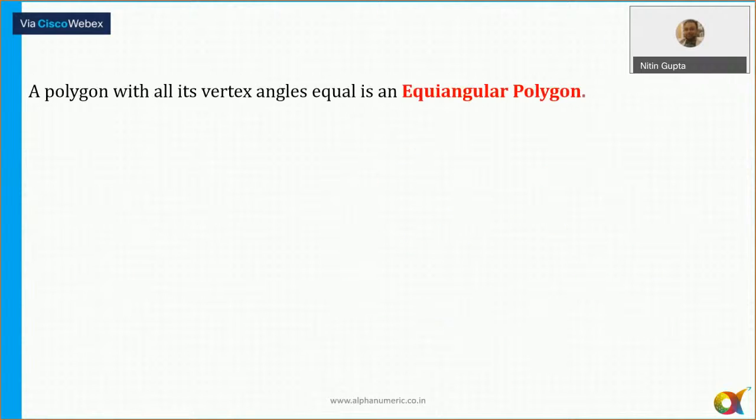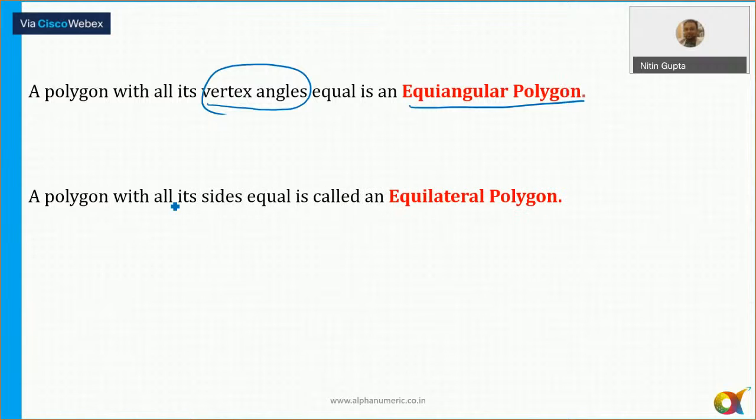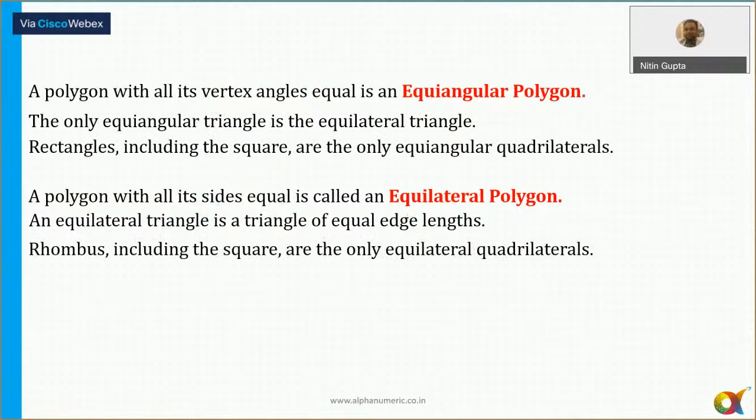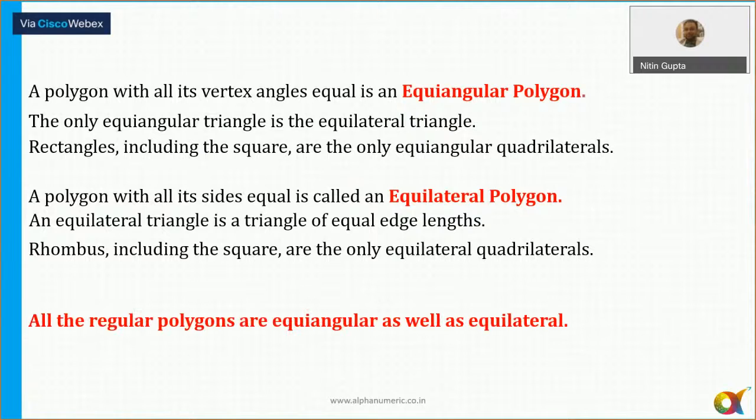So let's focus now on polygons. Let's see a few important properties of the polygon. If all the interior angles are equal, then it is known as an equiangular polygon. If all the sides are equal, then it is known as an equilateral polygon. Now, a few important things: all the regular polygons are equiangular as well as equilateral.